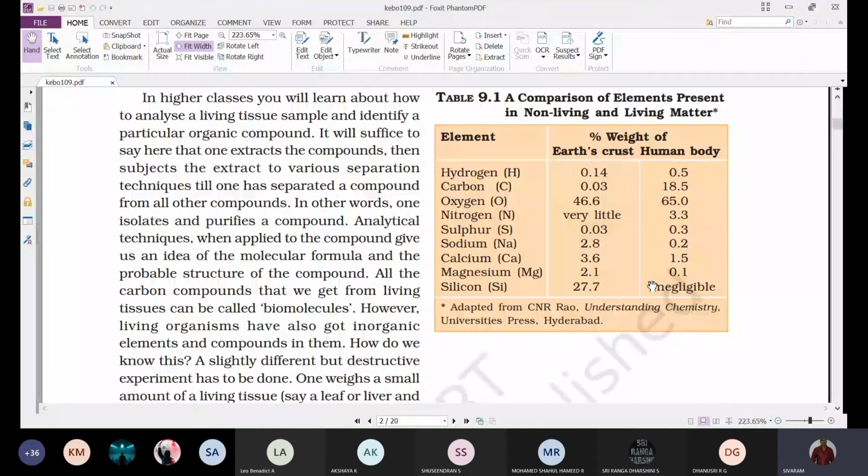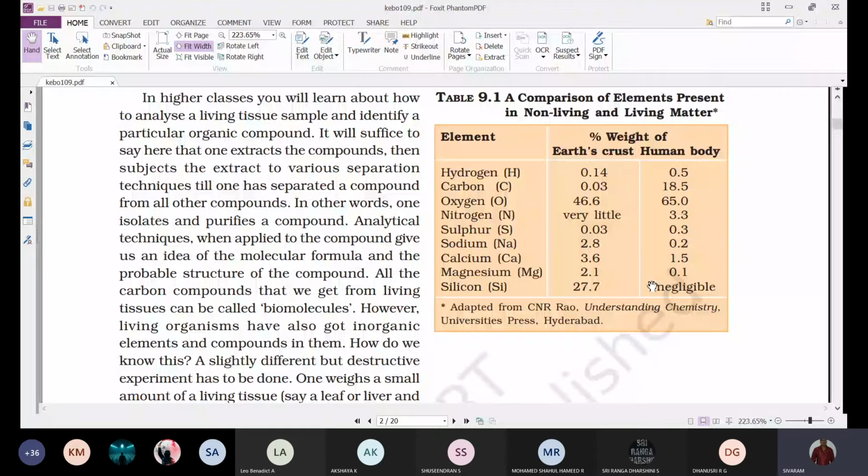We have to separate the different chemicals from it: different carbohydrates, proteins, fats, different types of sugars, and elements like nitrogen, phosphorus, potassium. Each has to be separated and purified, and later we analyze what types of chemicals they are.